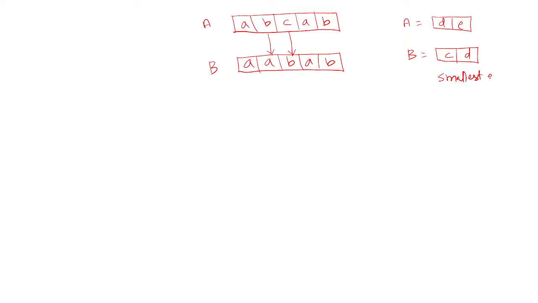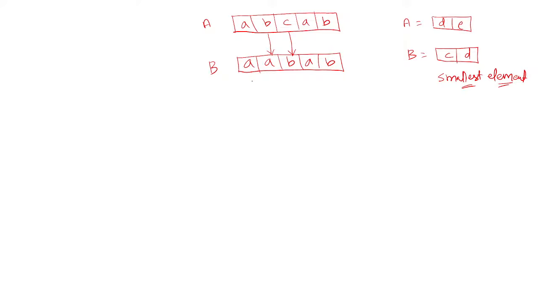So B should be replaced with a smaller element. So A is the next smallest element in string A. Okay, so then it is replaced. Then C, the next smallest element B, it should be replaced. B is present in A. Okay, it can be replaced.